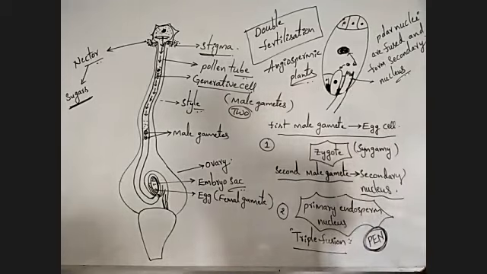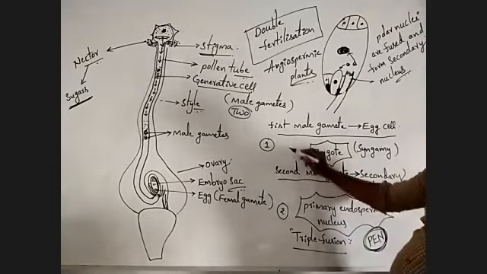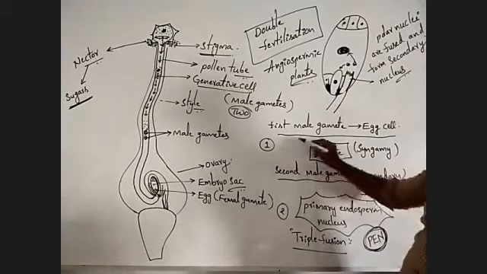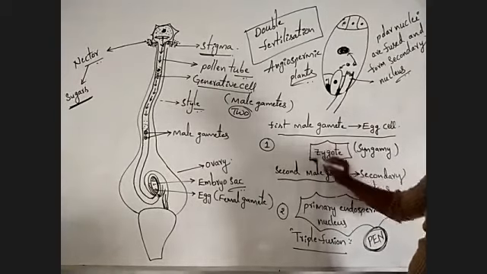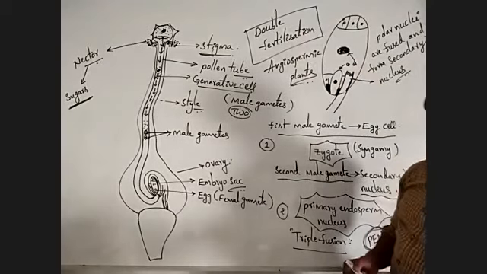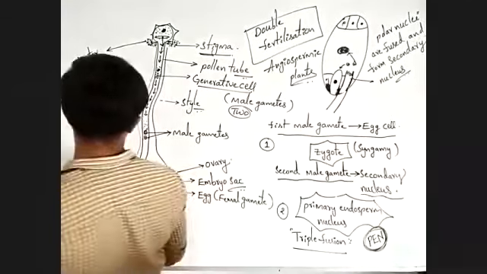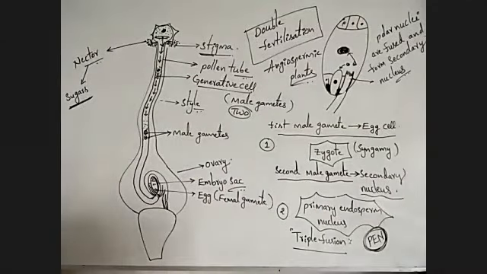Two fertilization processes occurred here. This type of fertilization is called double fertilization. Okay, observe.